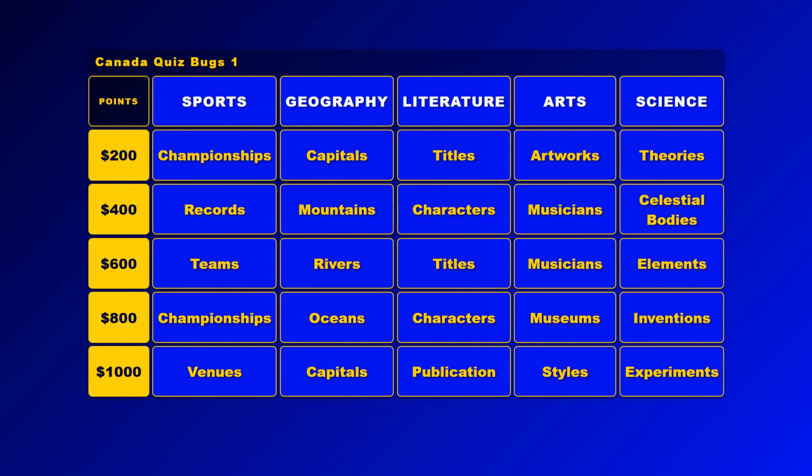Rules. Answer within 3 seconds. If options are displayed, pick your answer. If no options are displayed, write your answer down. We do not calculate your score, please track it yourself. Let's begin. Science, inventions for 800 points.